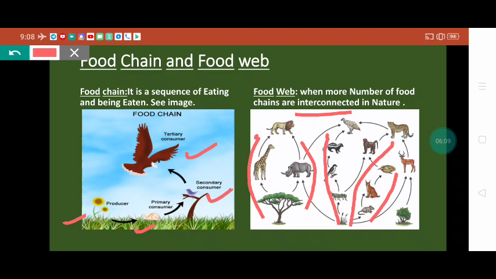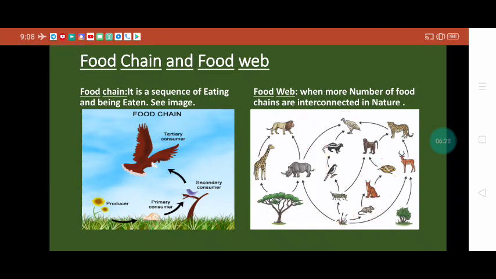But in general, what is the drawback of the food web? That we cannot observe all the food chains or every step of the food web, but they occur at the same place at the same time, and we can't visualize them. That is the drawback, but they are present in our ecosystem.